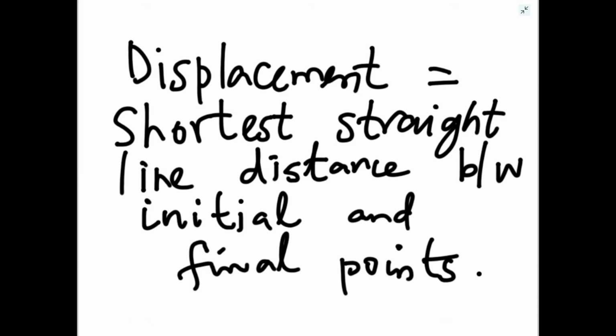The straight line joining these two points, the shortest distance, that is the displacement along with the direction.